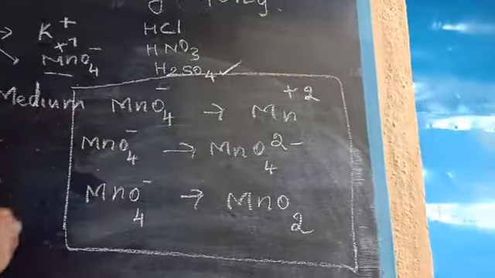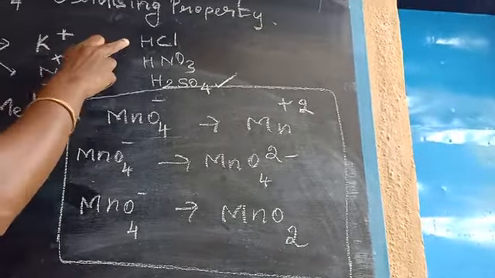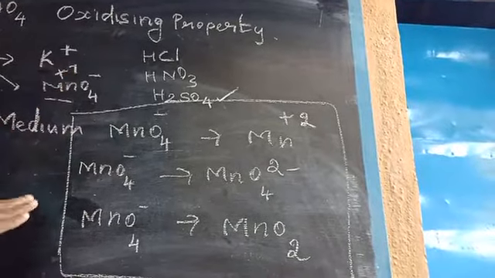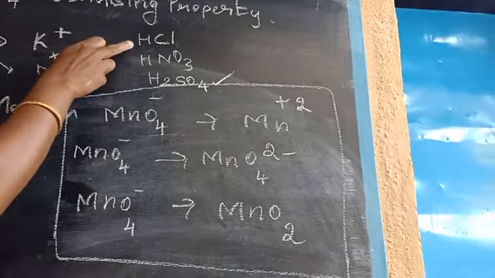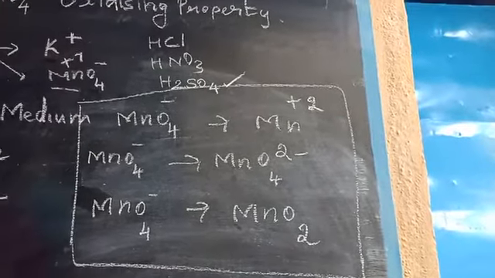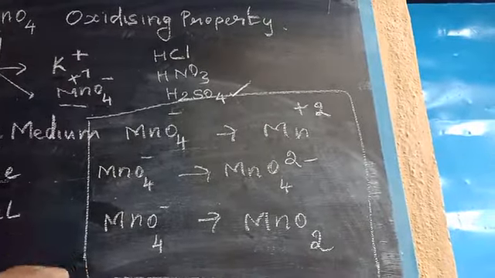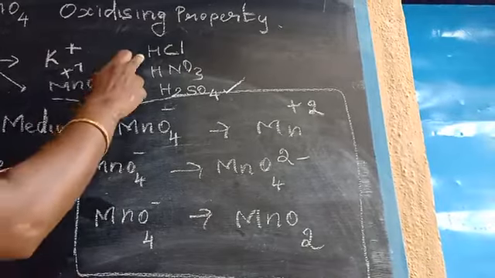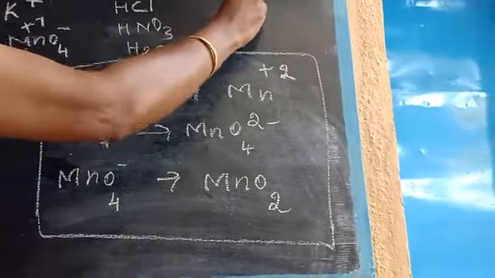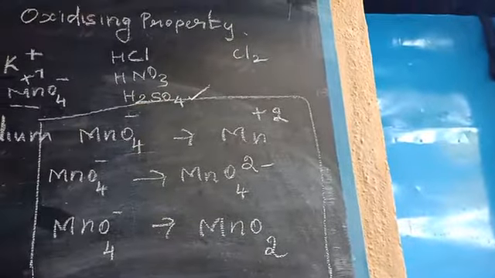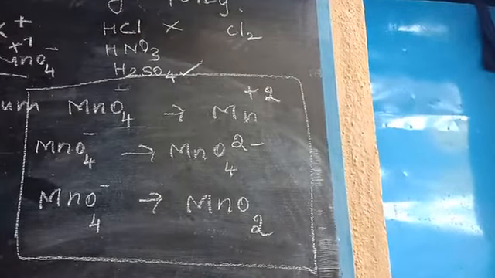The sulfuric acid. HCl and HNO3 are not suitable. Why? If we take hydrochloric acid in acidic medium, it reacts with the KMnO4 to produce Cl2 molecules. So it is not suitable.